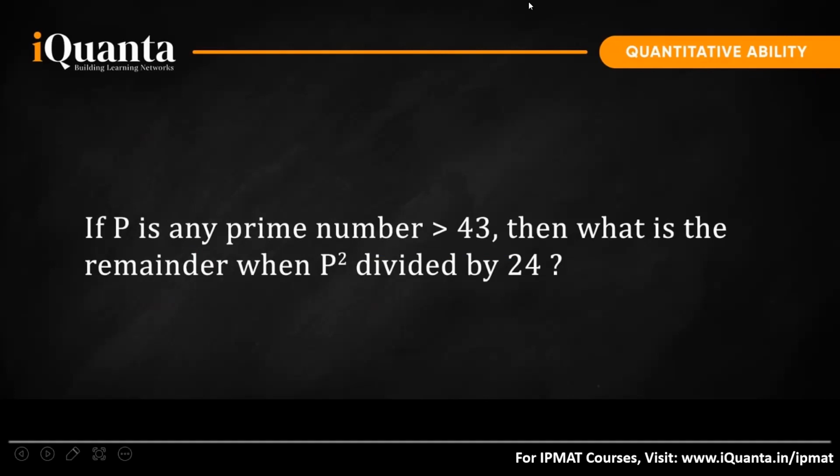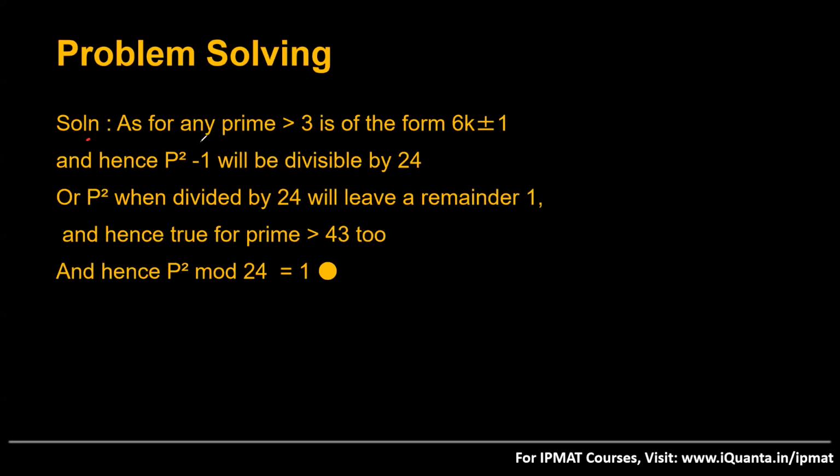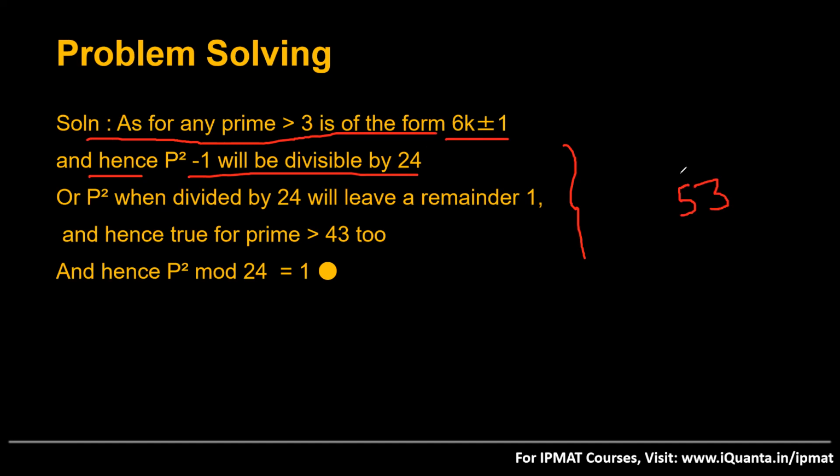See here, we are very familiar with this rule now, that any prime greater than 3 can be written in the form of 6k plus 1. And p square minus 1 will be divisible by 24. If you take any prime greater than 24, say you take 53, 53 is a prime, isn't it?